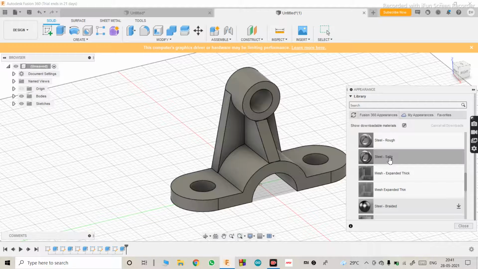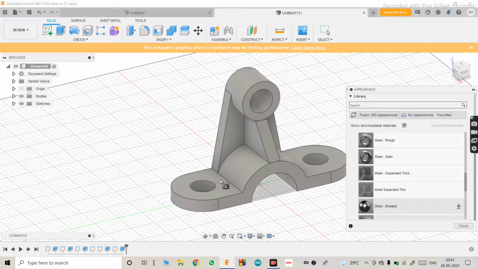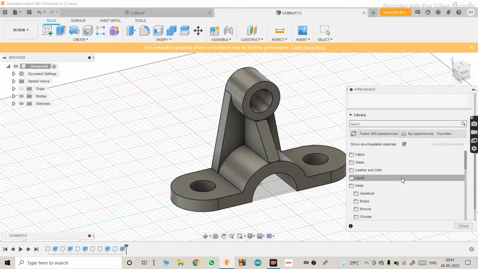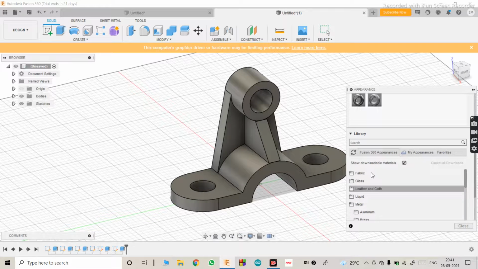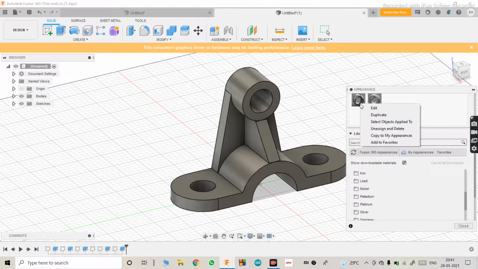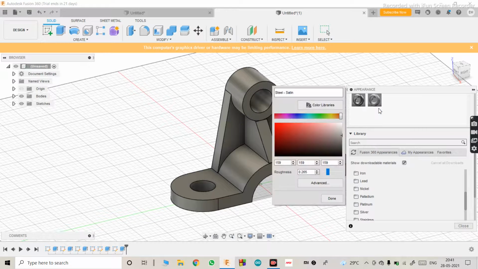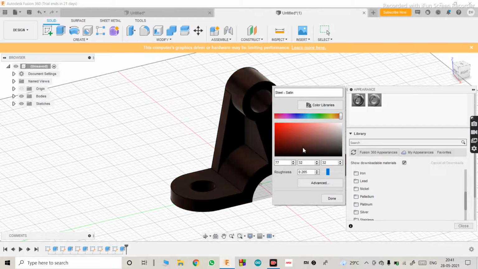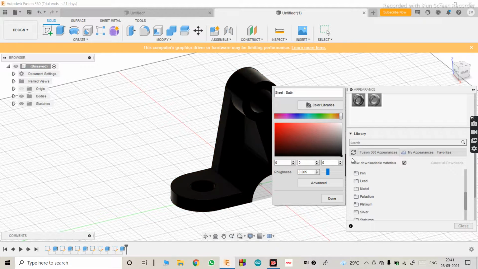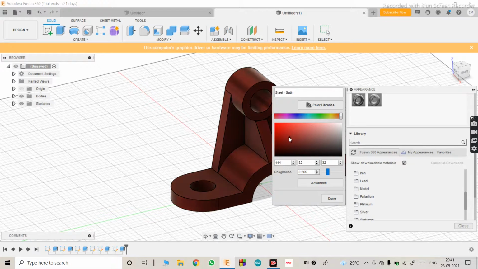Okay, if you want it in satin steel, that is how it looks. If you want it to be colorful, you can even do that. You just have to go here, steel satin, go to edit, and choose what color you want it to be. If you want red, you can do that. If you want black, you can do it completely black.